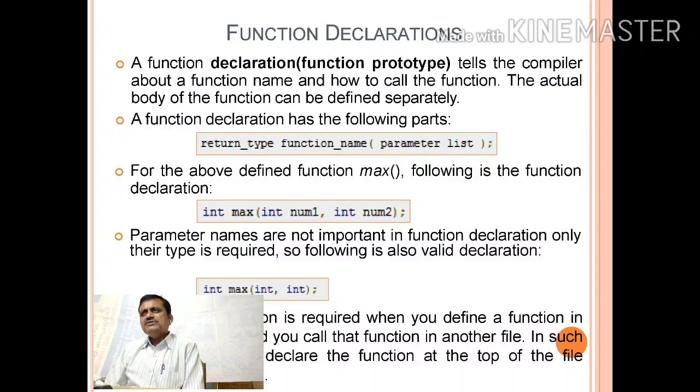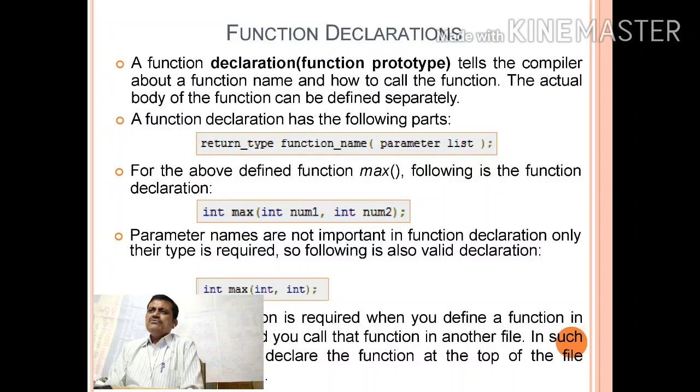And the name of the function, function_name, in brackets the argument list, semicolon. Now hold this return type, then the closing curly brace and the semicolon. This is called the prototype. This prototype you have to include at the upper portion of your program, below the #include statements, to let your compiler know that there is a function.